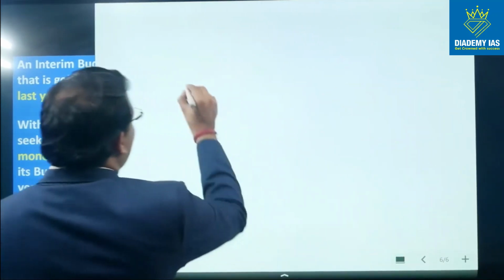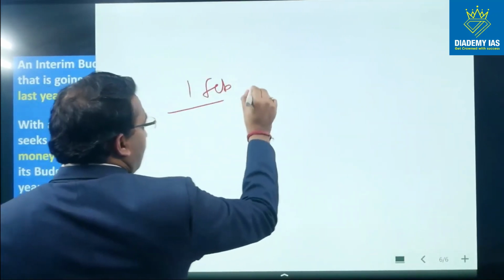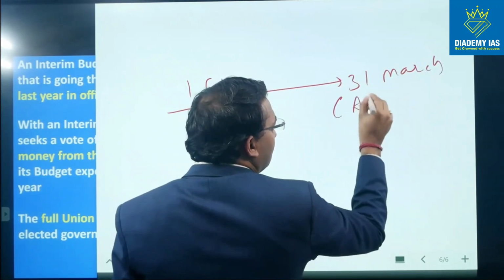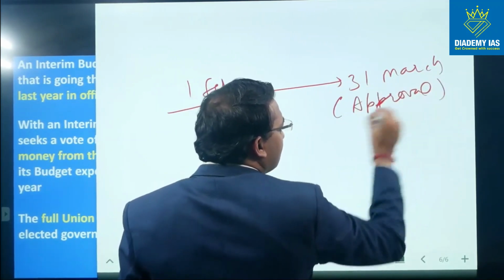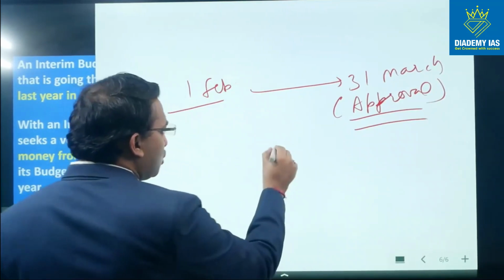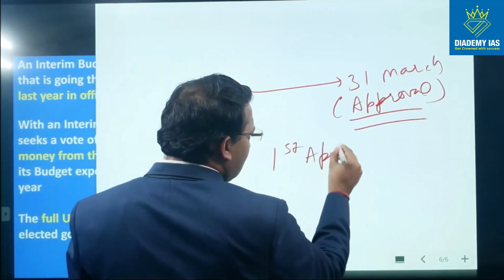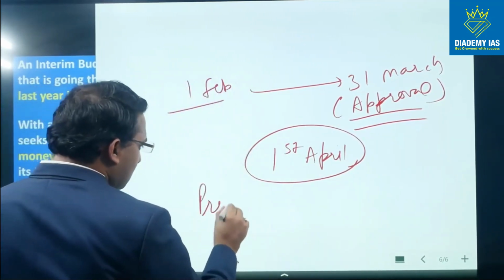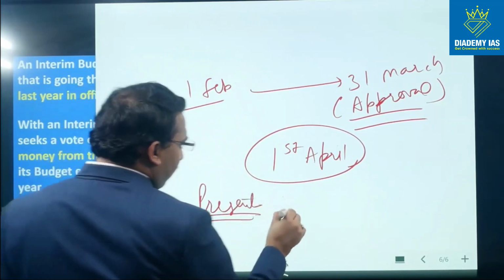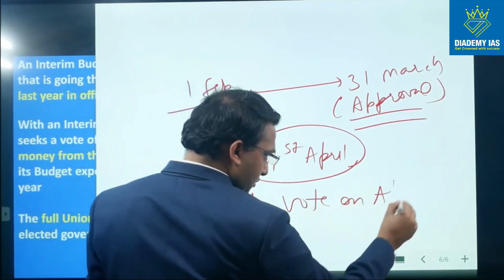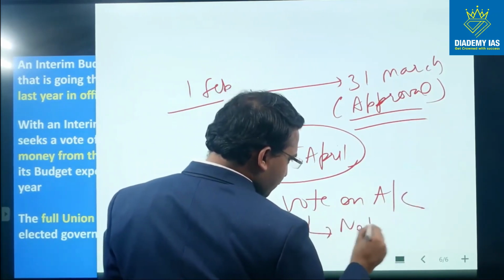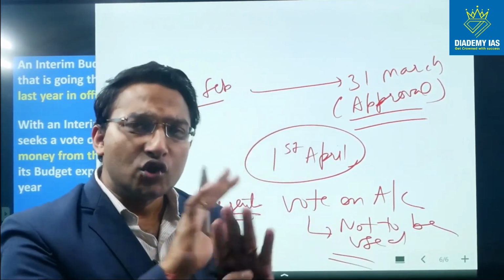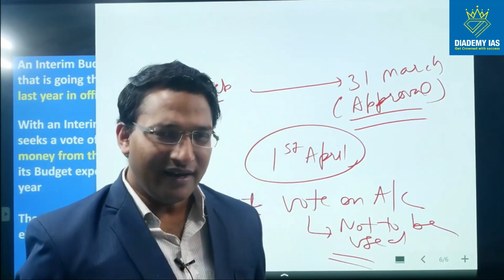So now the budget is being introduced on 1st of February and the budget approval is taken before 31st of March. So from 1st of April, the money can be withdrawn as per the budget approval only. So therefore, at present, this vote on account is not to be used. So now this vote on account is not used by the government in general, right?